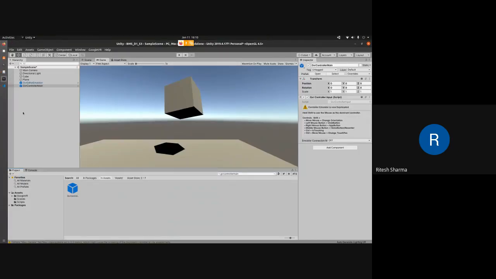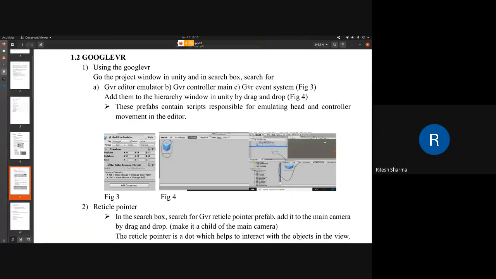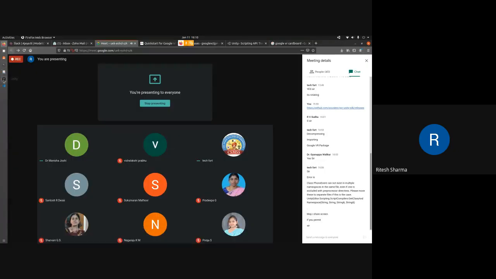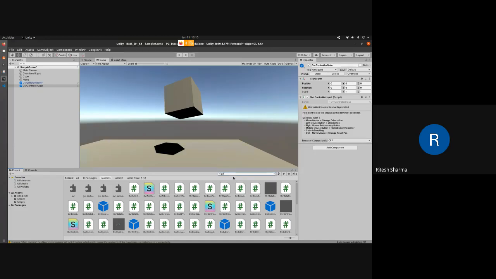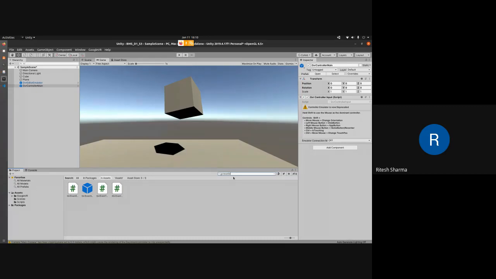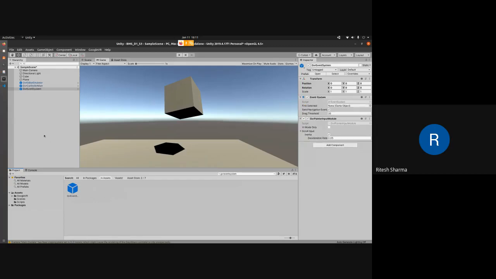Yeah. So now when that thing is sorted, there are three main things. One is GVR editor emulator. One is GVR controller main, and then we have event system. So what this GVR event system does is it will create the environment for interacting with the object. Similarly, just go to that search window, search for GVR event system, and drag and drop it into your hierarchy.